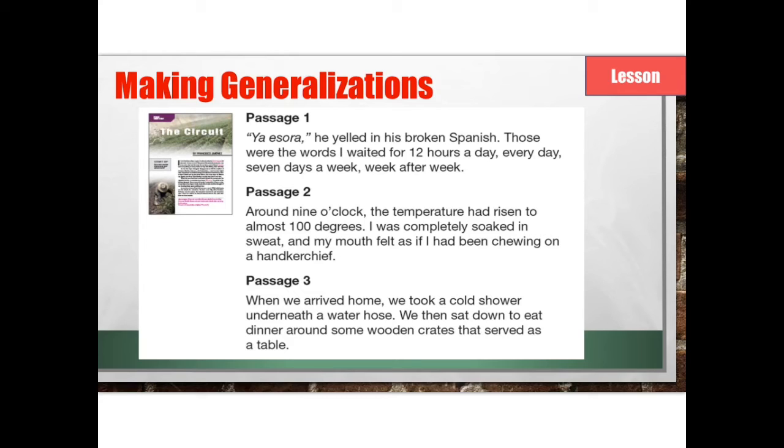"Ya es hora," he yelled in his broken Spanish. Those were the words I waited for 12 hours a day, every day, 7 days a week, week after week.